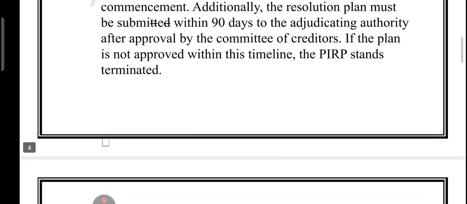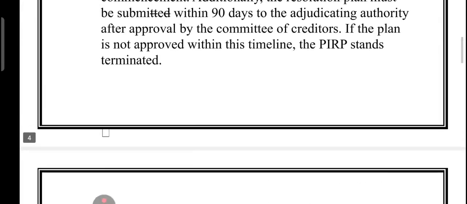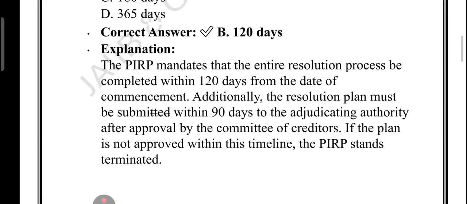Now, full recap. Let's recap the three questions which we have done just now. First of all, PIRP limit: maximum default 1 crore. Above 1 crore, PIRP is not there and it is applicable only for MSME. Second point, initiation. To initiate PIRP, you need a 66% vote of the financial creditors. Although it is a debtor in possession model, it needs a 66% vote of the financial creditors. Third point, time limit. It should be completed in 120 days and the plan within 90 days.